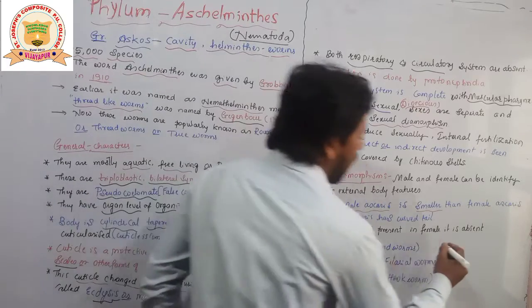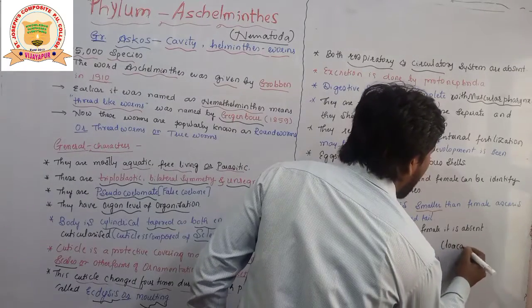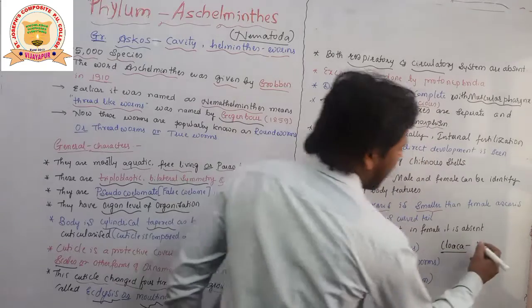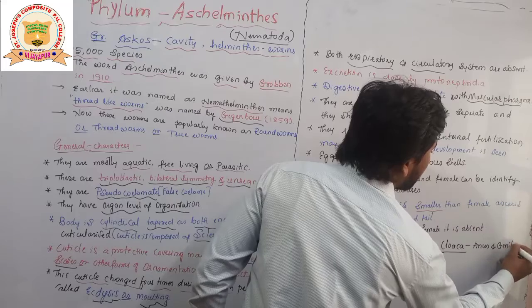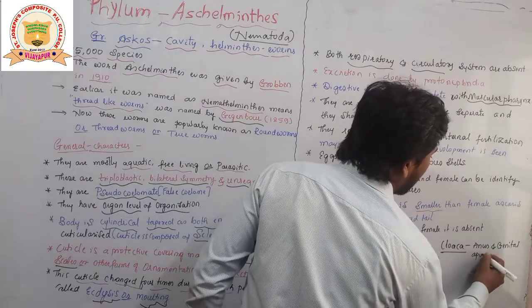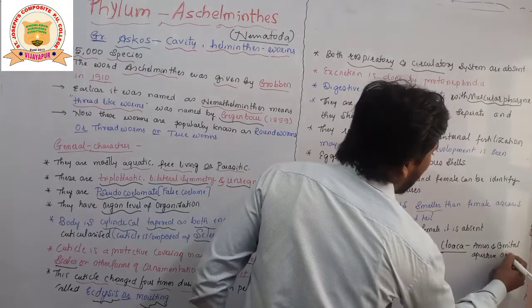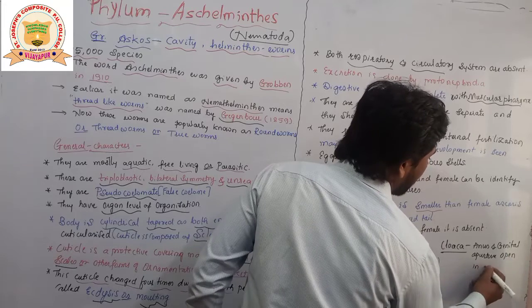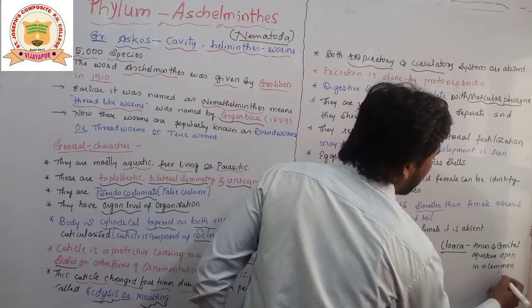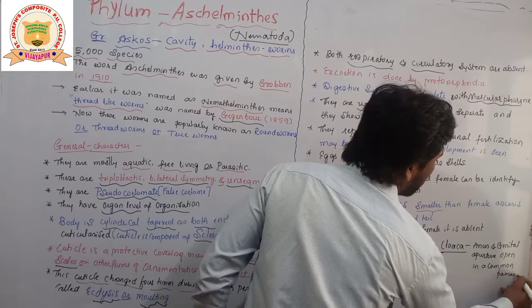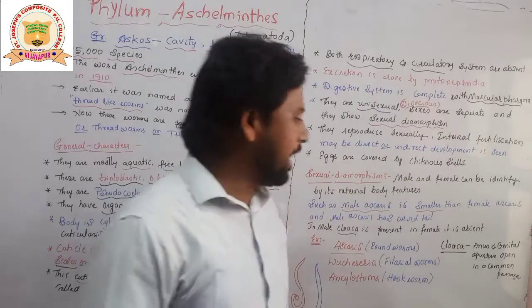So what is cloaca? See, students, here cloaca. Cloaca is anus and genital aperture opening in a common passage. Means anus and genital aperture.